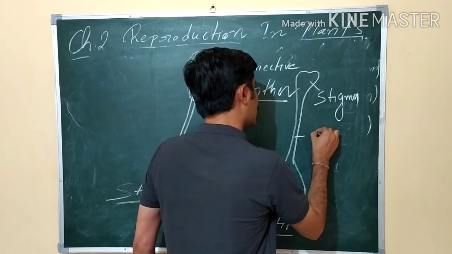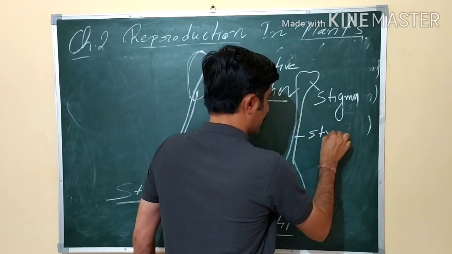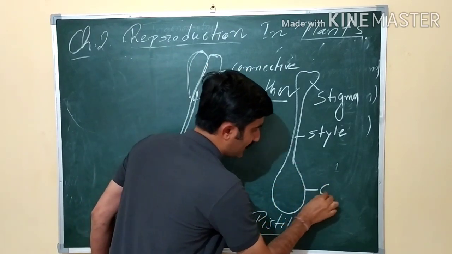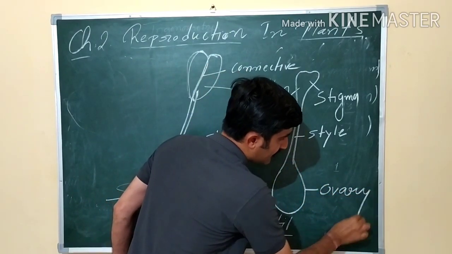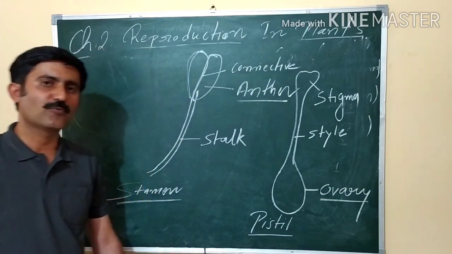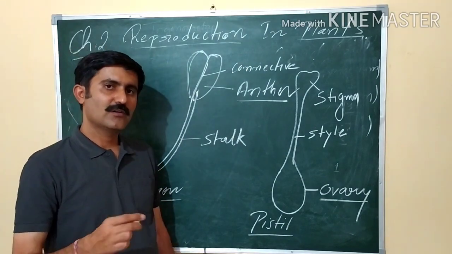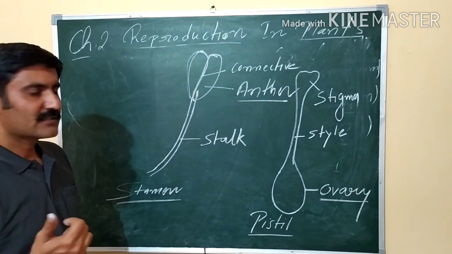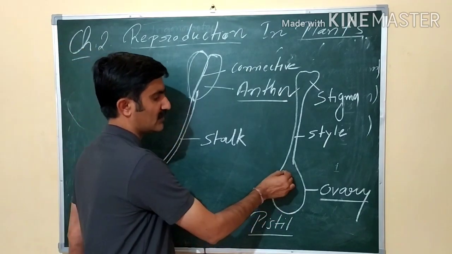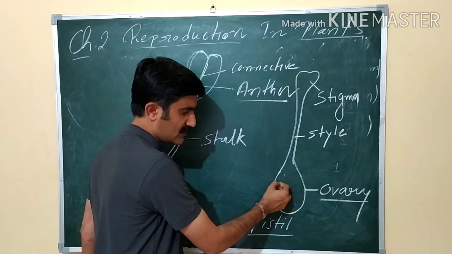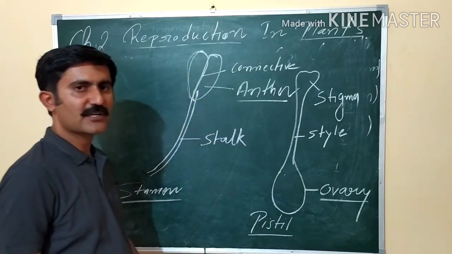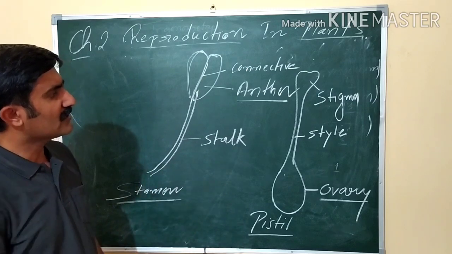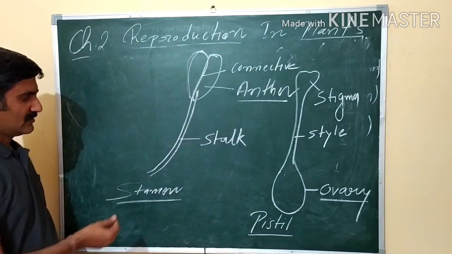Another part is called style, and this swollen part is called ovary. Inside the ovary there is the presence of ovule. The ovule contains the embryo sac, and the megasporangium present inside it produces the female gametes. So this is only the morphological, reproductive structure.